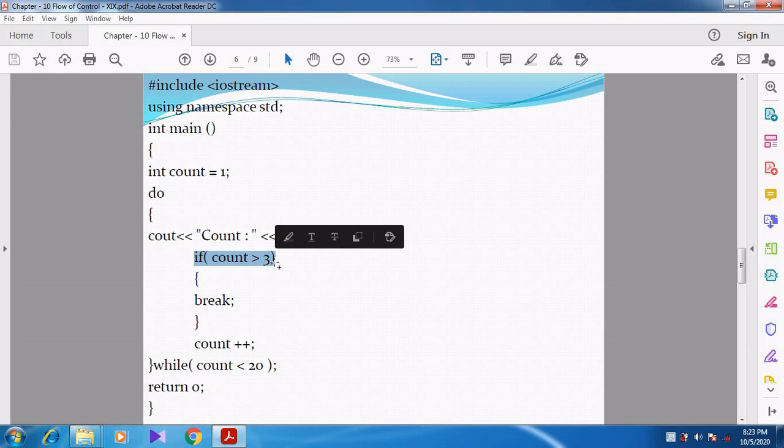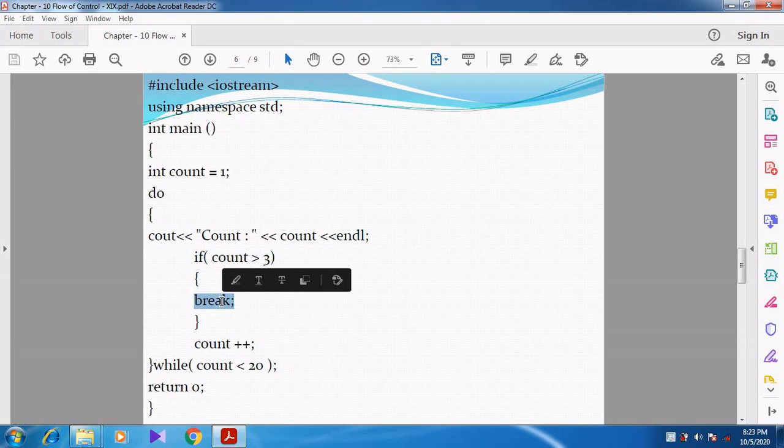Then again checks the condition. 4 is greater than 3. True or false? Now the condition becomes true. When the condition becomes true, it executes the break statement.